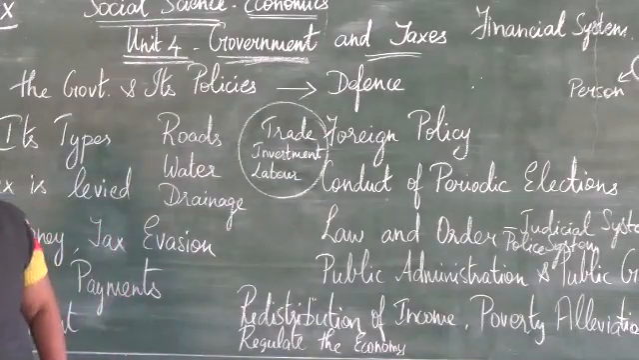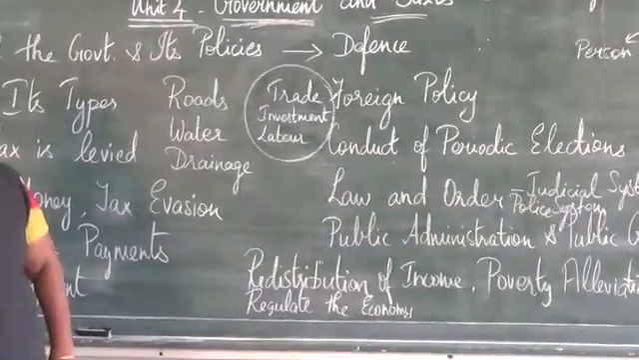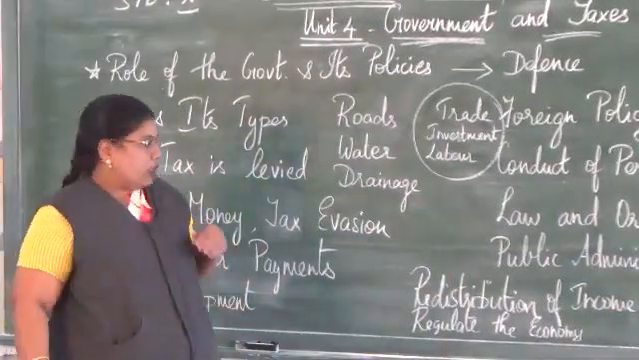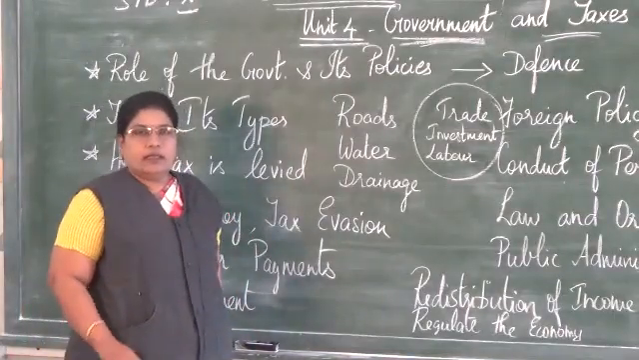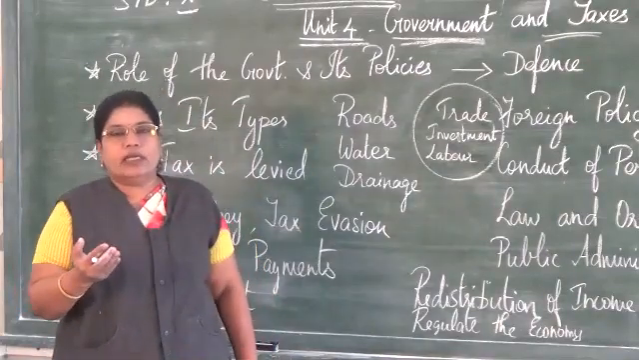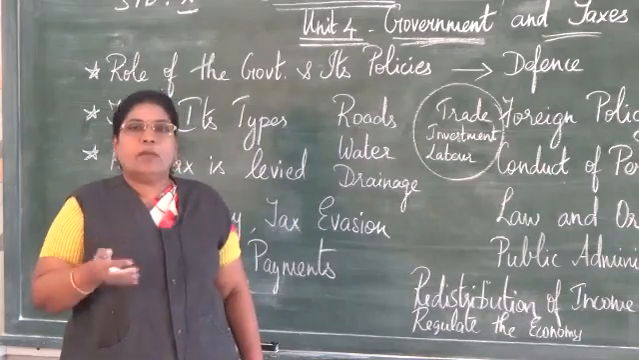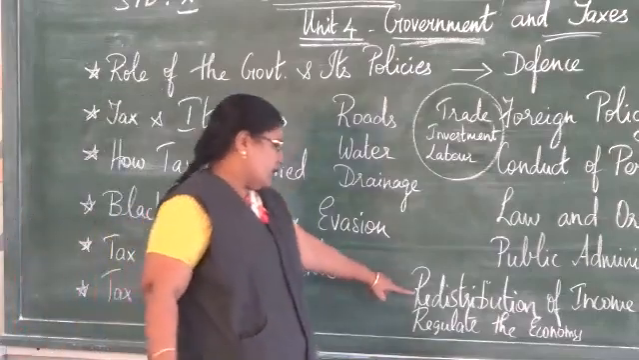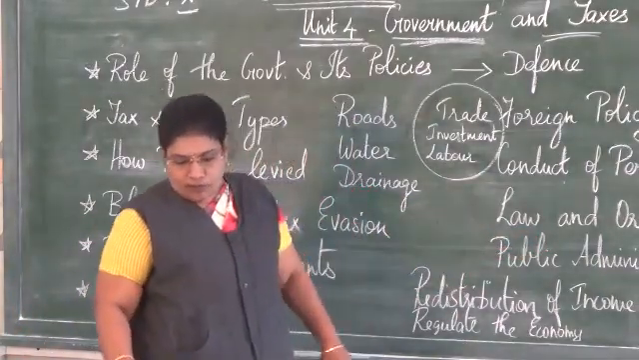How do they do that? The government provides basic necessities like food, shelter and clothing for the poor people. So whatever money is collected from the rich people, the government makes use of that to distribute to the poor people in order to make them come out of poverty. So that is the redistribution of income to elevate the people from poverty.